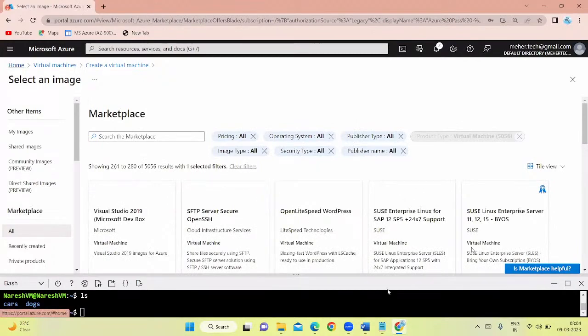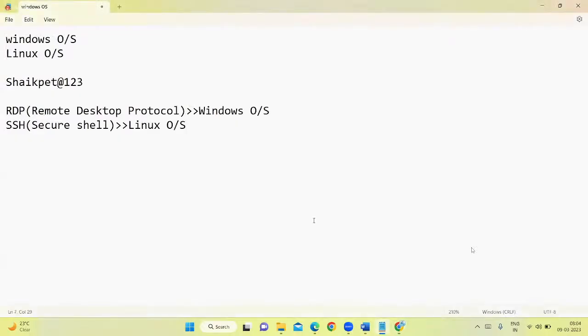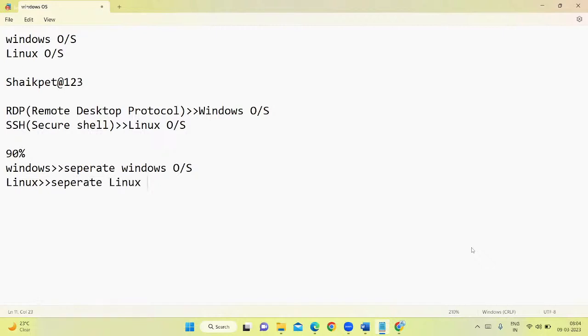But most of the times, 90% of the times we'll deploy Windows servers only. And we are having separate team for Windows operating system, and we are having separate team for Linux operating system also. So I belong to Windows operating system team. And if your expertise is in Linux, then you will belong to Linux operating system. So there is a separate team even for Linux operating system in the companies.